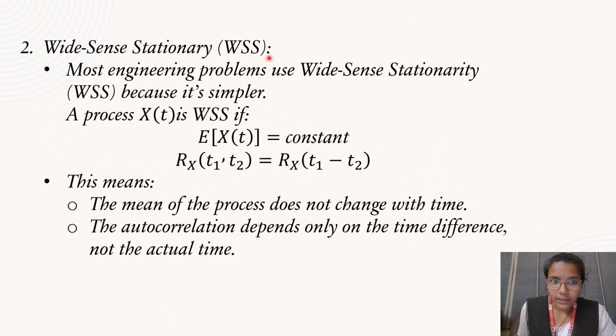Wide sense stationary, WSS. Most engineering problems use WSS because it's simpler. A process X of t is WSS if the expectation of X is equal to a constant and its correlation Rx of t1, t2 is equal to Rx of t1 minus t2. That means the mean of the process does not change with time. The autocorrelation depends only on the time difference, not on actual time. We can see that the correlation is not actually depending on t1 and t2. It's depending on the time difference between t2 and t1.